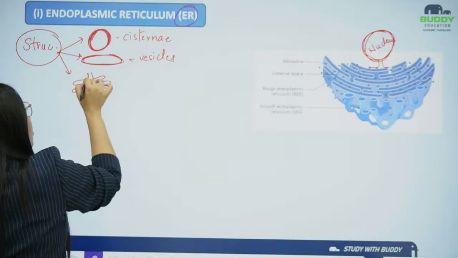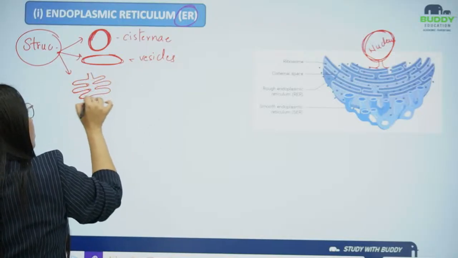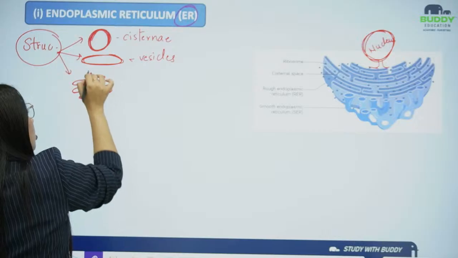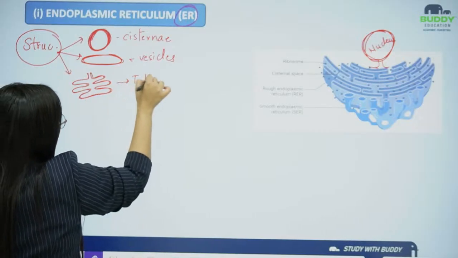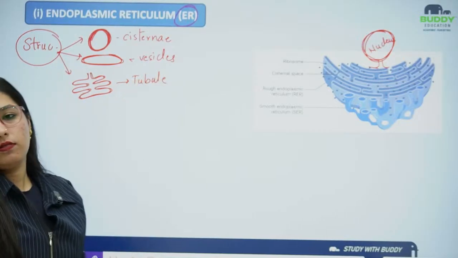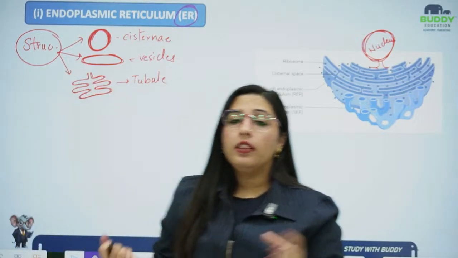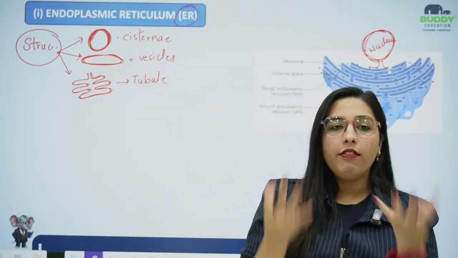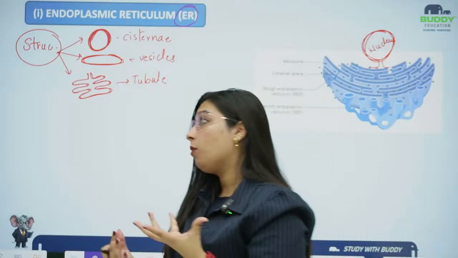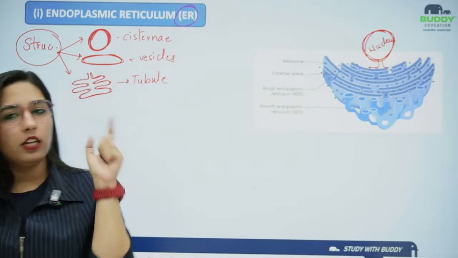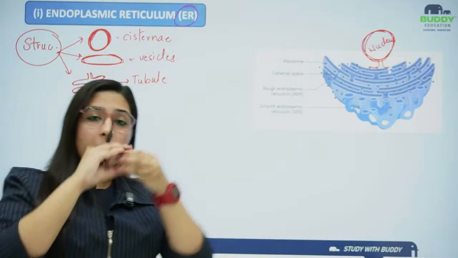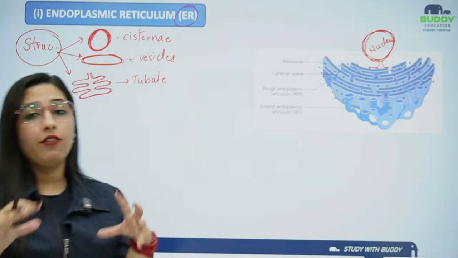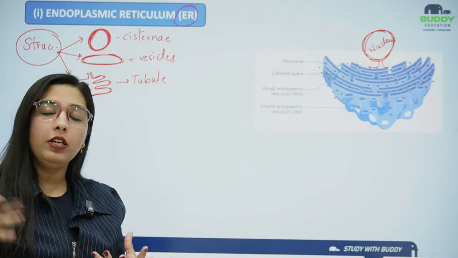If I am talking about this tube like structure, or the network of vesicles or rod like structures, I am talking about the tubular structure or the tubules. Understood the difference between the structure? If I structurally divide the endoplasmic reticulum, it is either circular or spherical in shape, or rod like in structure, or a network of rod like structures, that will be tubules.